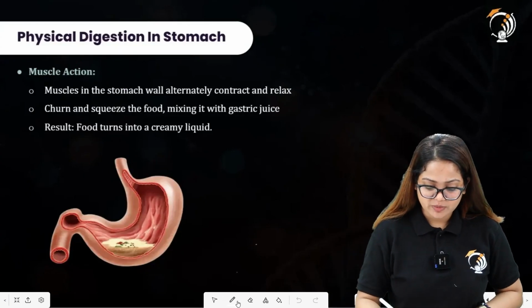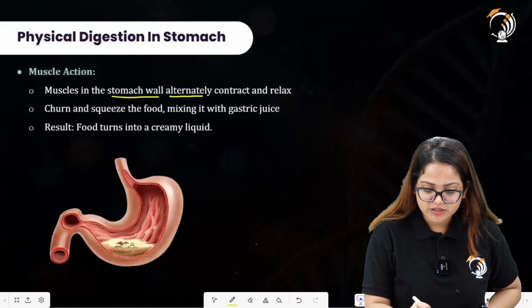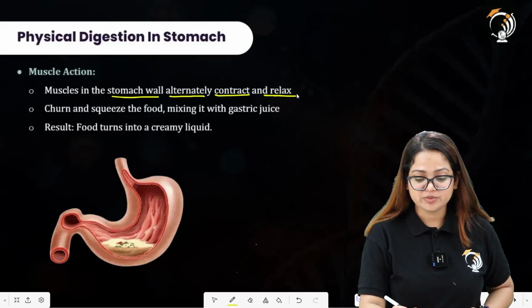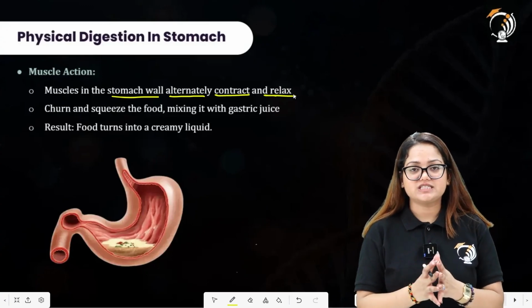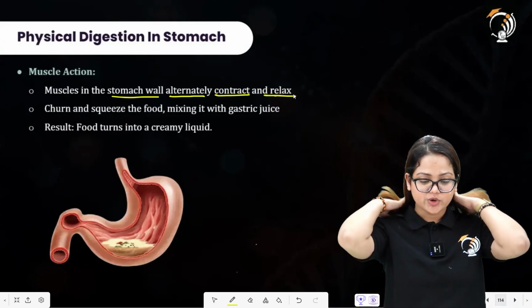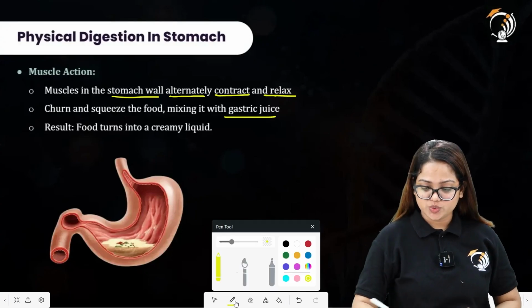Muscle action: muscles in the stomach wall alternately contract and relax to make a slurry of the food material received from the esophagus, churning and squeezing the food and mixing it with the gastric juice.